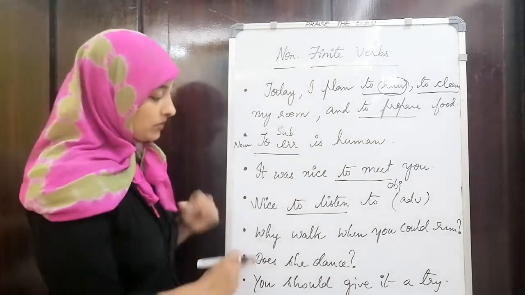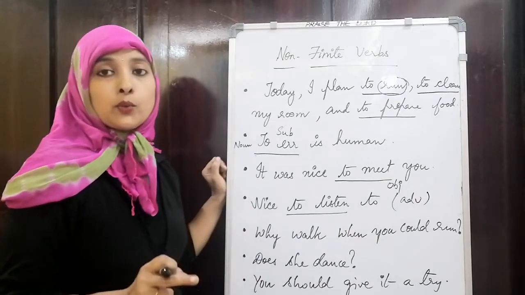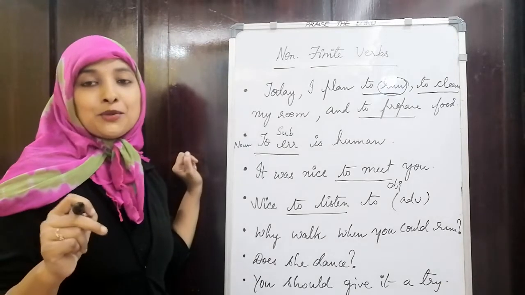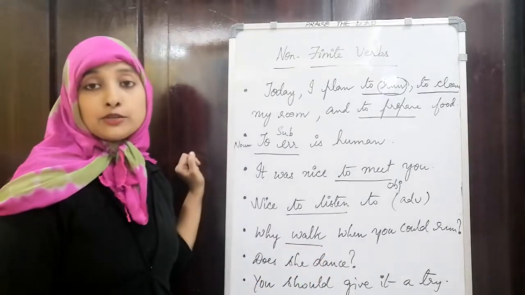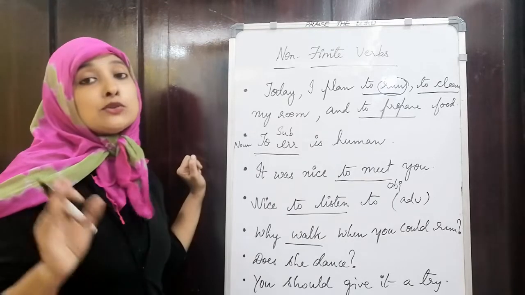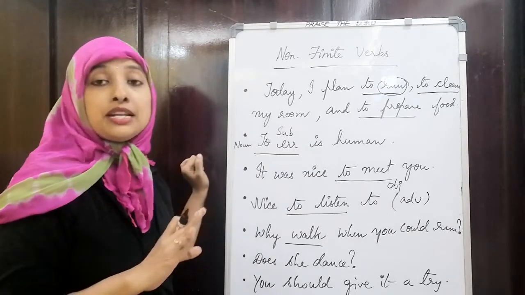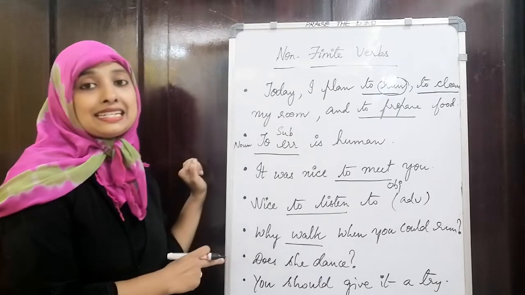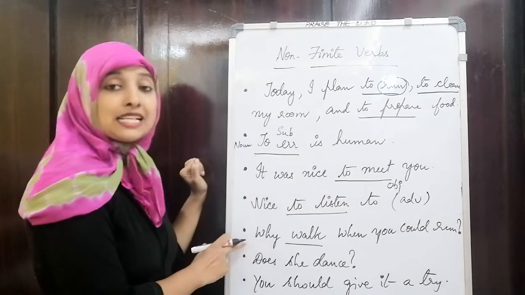Okay. Now, why walk when you could run? So here if you see, you don't find any to here. But this is called a bare infinitive. I told you, when it does not have any to in front of it, it is called a bare infinitive. Some sentences will simply use the root form without adding to, but it is still acting as an infinitive, which is called a bare infinitive.